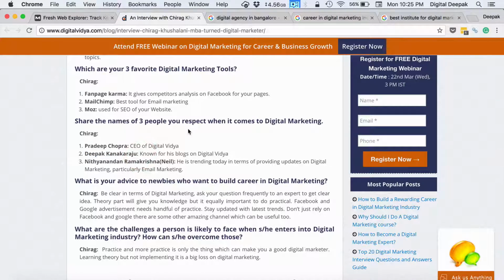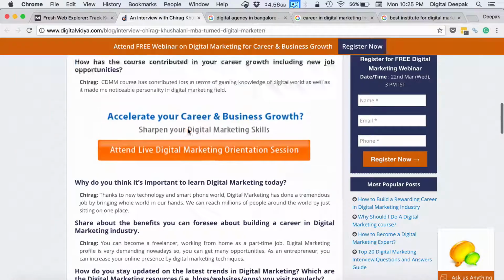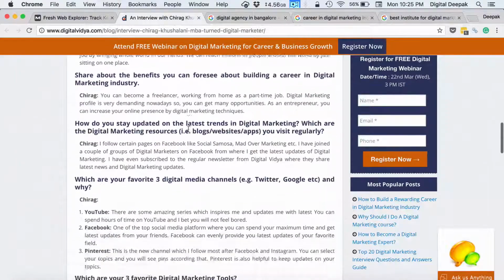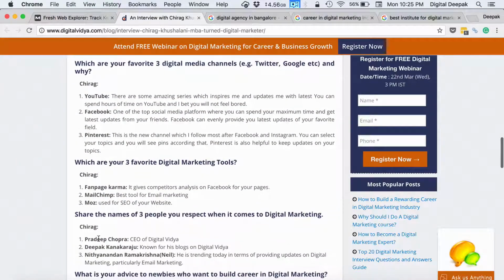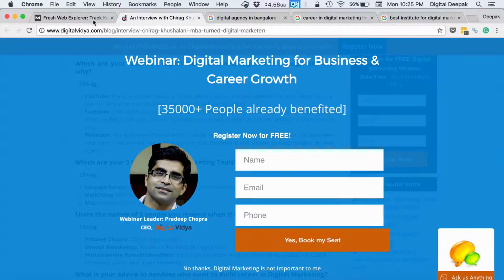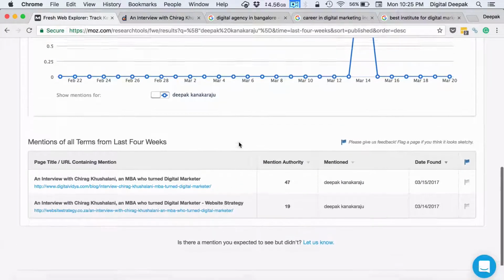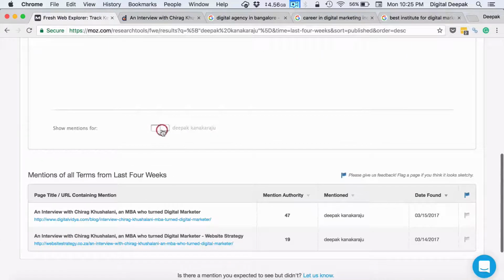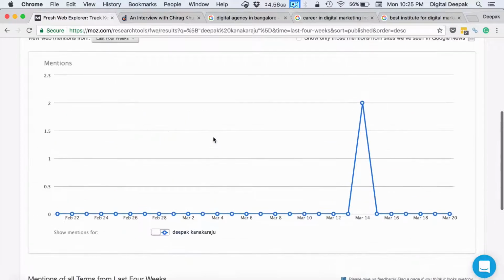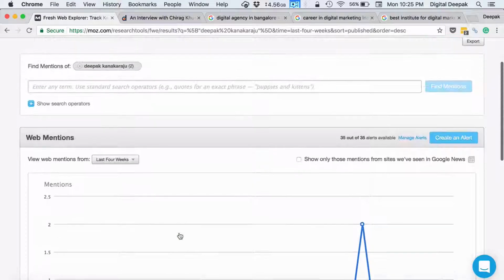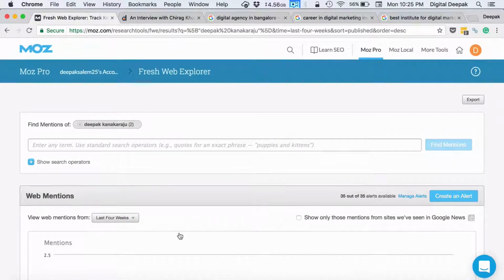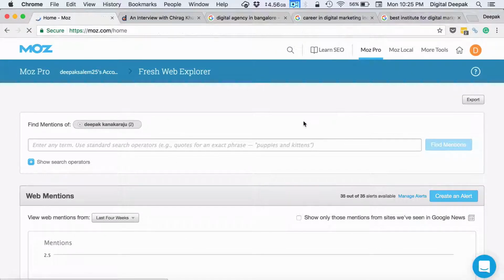So here what I can do is go ahead, contact Digital Vidya and ask them to link my name back to my blog, and that would be a linking opportunity. So basically this is similar to Google Alerts, where it looks for mentions of my particular keyword on the web and reports it back. Just like Google crawler, Moz also has a crawler which crawls all the websites, and it will crawl your website as well and find out any errors if there are.